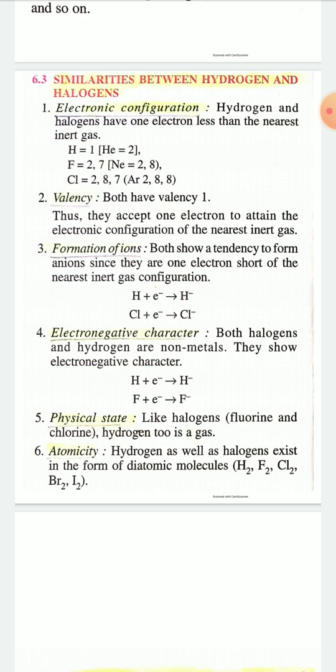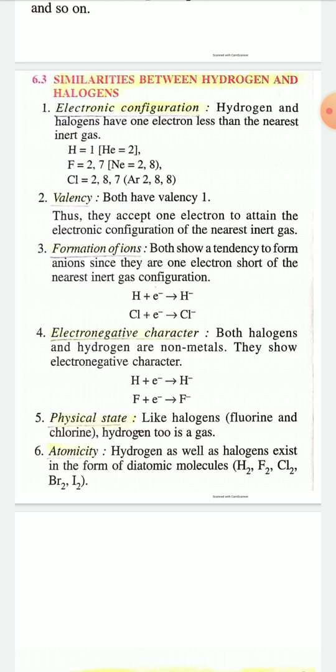Similarly, fluorine has one electron less than the nearest noble gas, neon. Second similarity in valency: both hydrogen and halogens have valency 1. Thus, they accept one electron to attain the electronic configuration of the nearest noble gas.